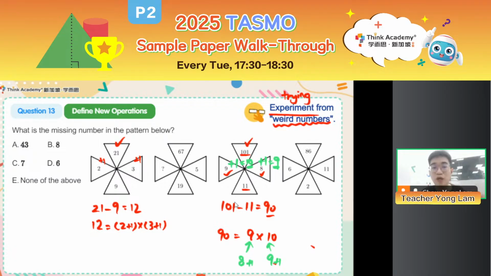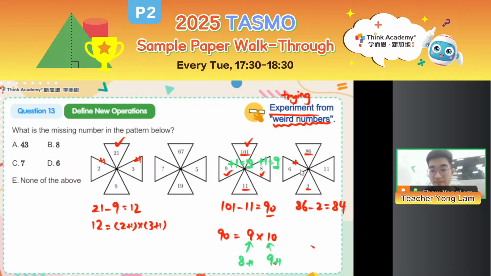But don't forget, we need to try on every one given to you to see if it works on all of them. So let's take a look at the fourth picture, the fourth pinwheel over here. Again, top number 86 minus bottom number 2. 86 minus 2 is equal to 84.